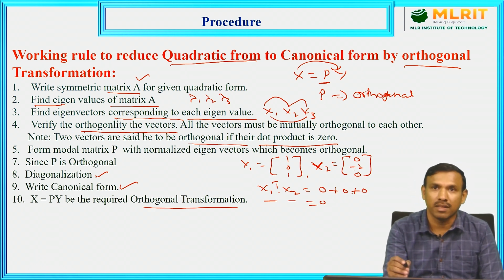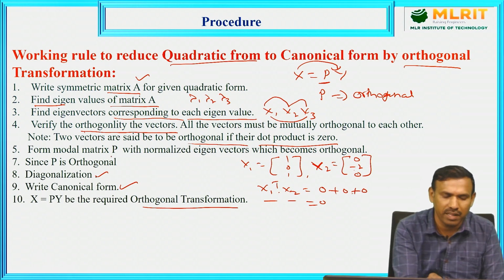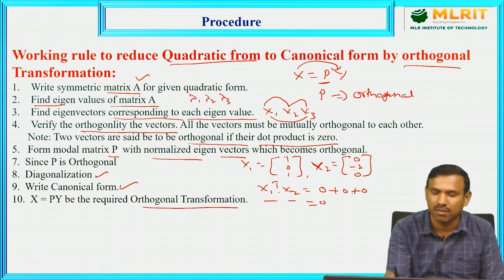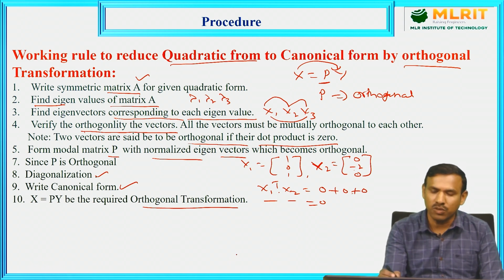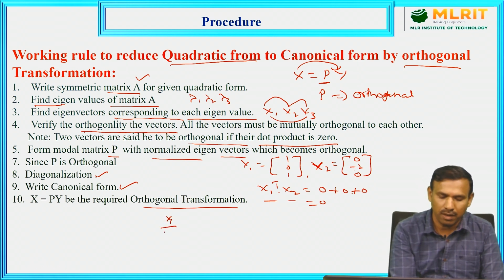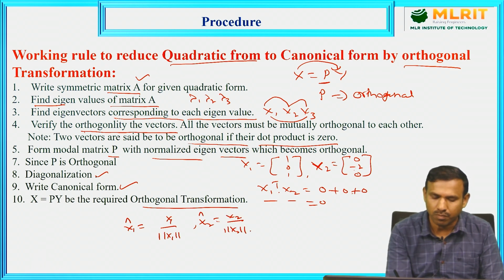That we have done in the symmetric matrix reduction. Again, we will do it here. So form the model matrix P with normalized eigenvectors, which become orthogonal. Normalized eigenvectors in the sense each vector is divided by its norm. So x1 by its norm x1, that is called normalized eigenvector x1 cap. Similarly, x2 cap, x2 by norm x2, x3 cap, x3 by norm x3.